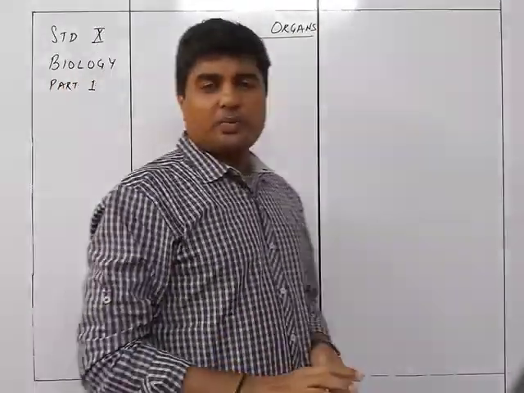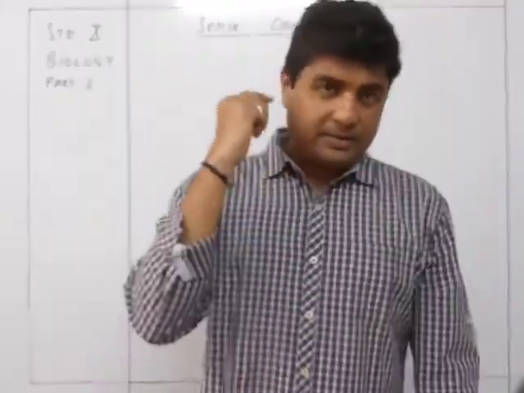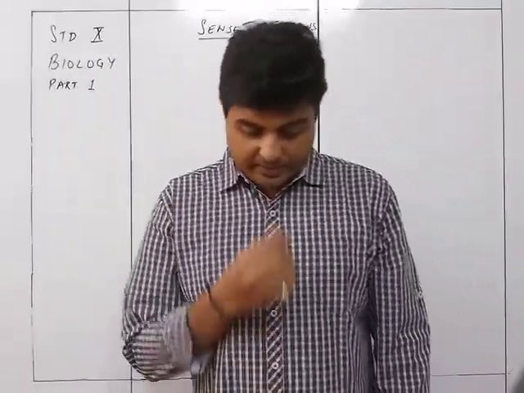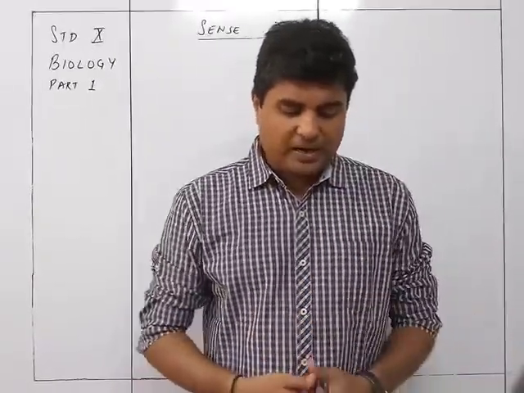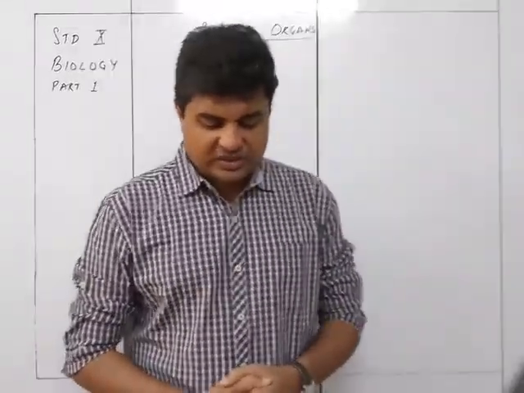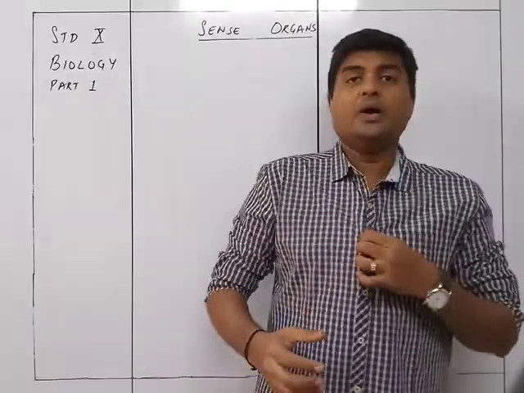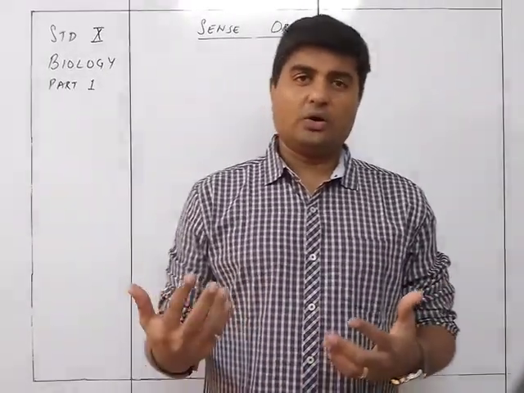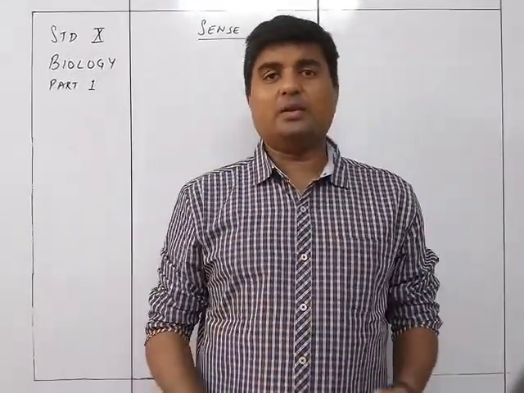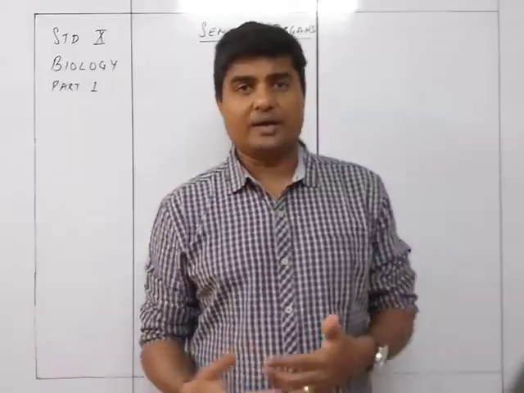Mainly we are going to talk about two main sense organs of ours. One is the eye and the other is the ear. So eye and ear are the main important parts. Now the sense organs enable us to be aware of the conditions of the external as well as internal environment. So that's the main part over here, what are the sense organs going to do? The sense organs, whether it be the eye or nose or ears or skin, are going to let us know what the condition around us in the environment is.